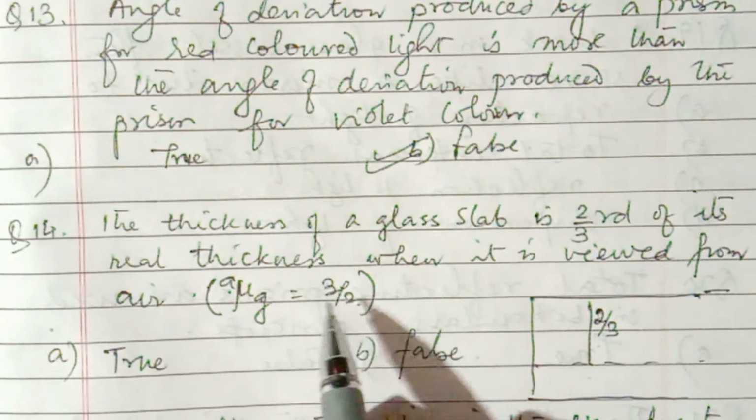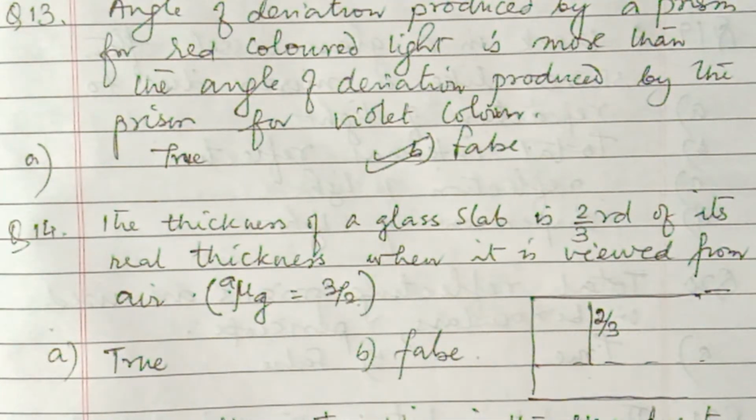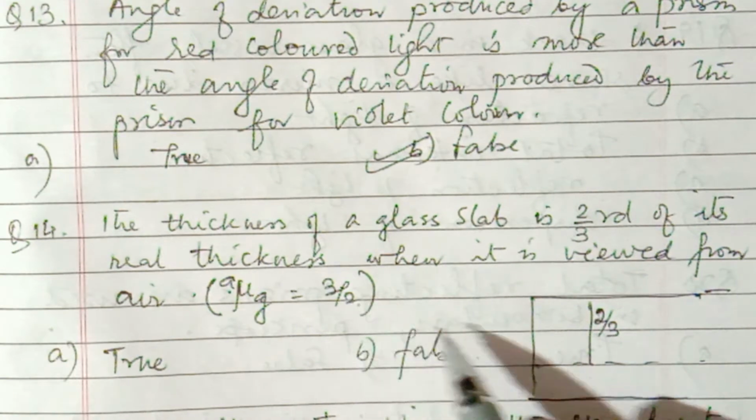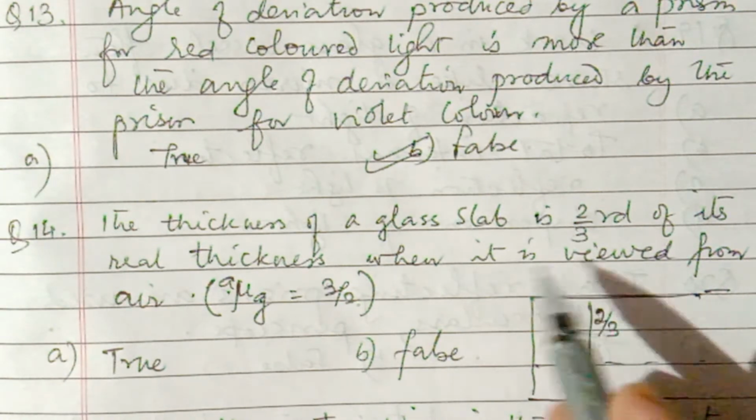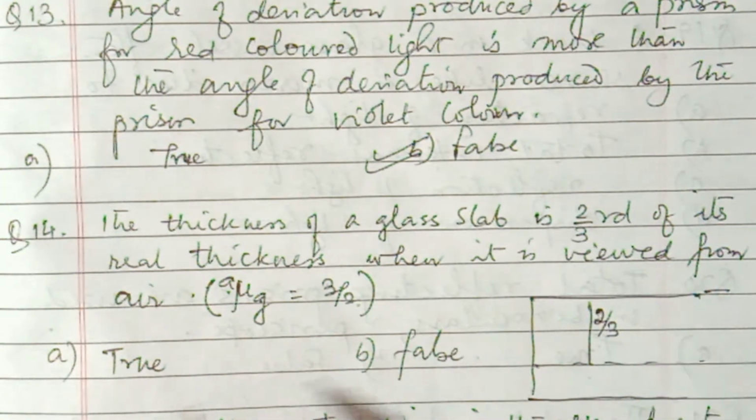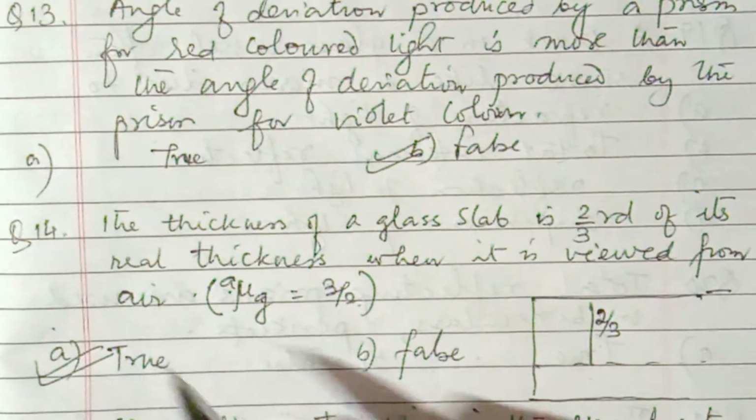So real depth by apparent depth is 3 by 2. So apparent depth will be 2/3 of the actual thickness. So this is true.